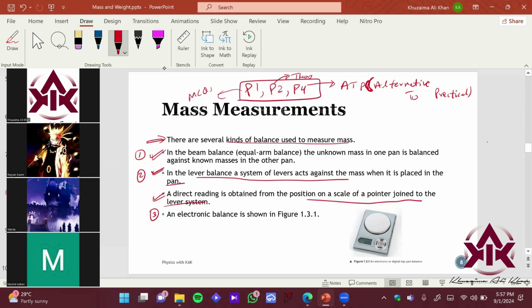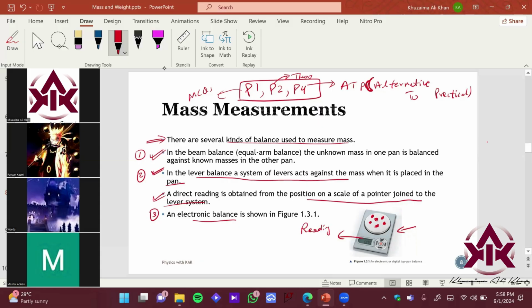That is an electronic balance, right? It's pretty simple and pretty precise. You just put your mass over here. Let's say we have some gold balls. Let's imagine a parallel world where gold is red. You can just see your reading directly over here. This will give you the reading and you can just note it down directly.